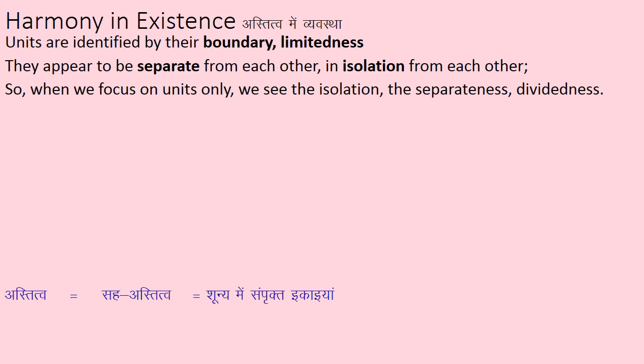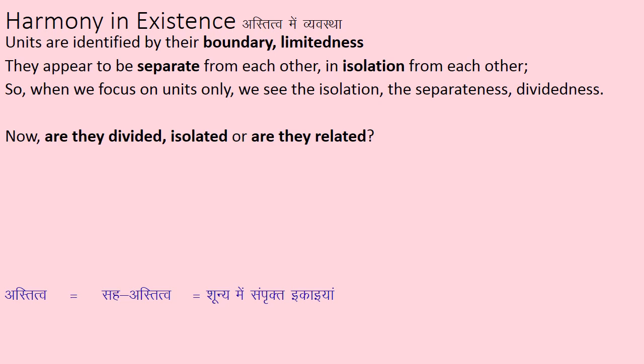What we observe in nature is that each unit is divided, each unit is separated, each unit is unique in itself, right? Now, are they divided, isolated? Are they related? We are separate units, but are we divided, or are we completely isolated? Or is there any connection between us?